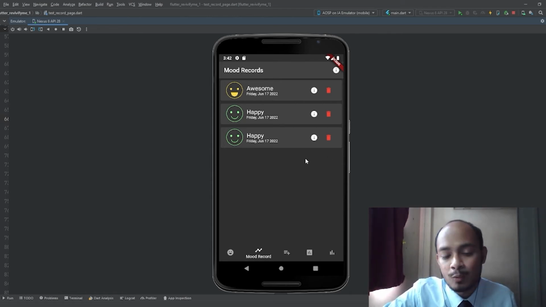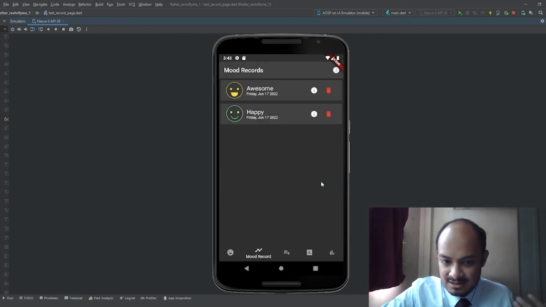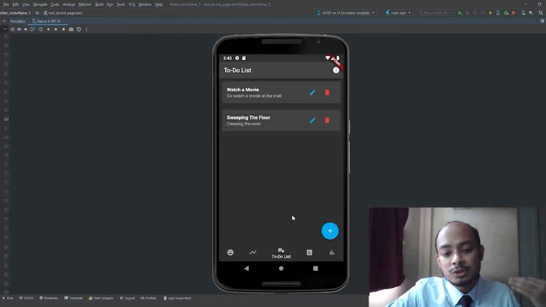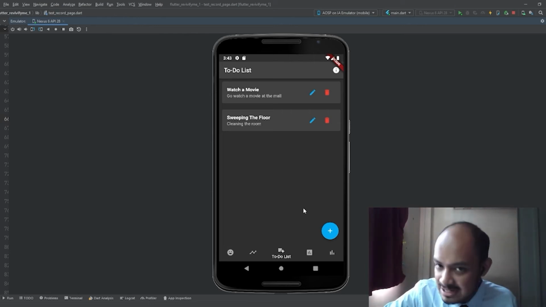For example, I want to delete the last data that I have keyed in. So I just click on the delete button, and the entry is successfully deleted. Next, let us go to the to-do list. Inside the to-do list, we can create new entries, update certain entries, and also delete entries.